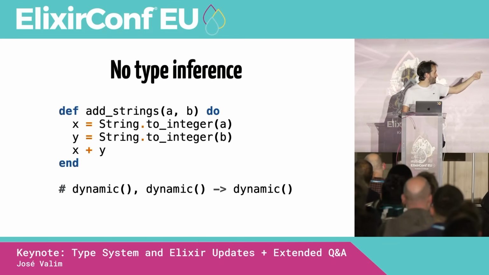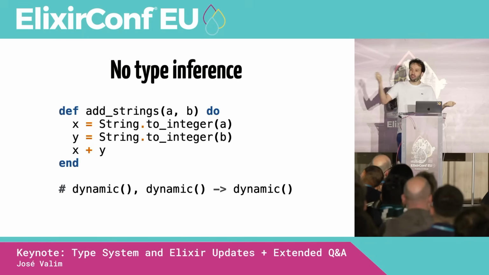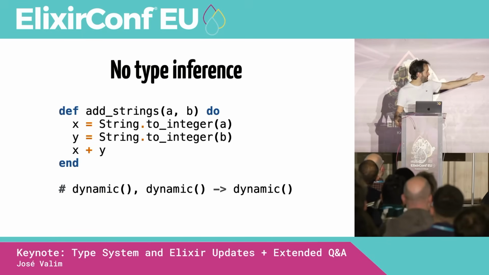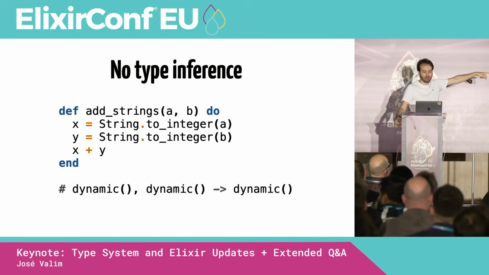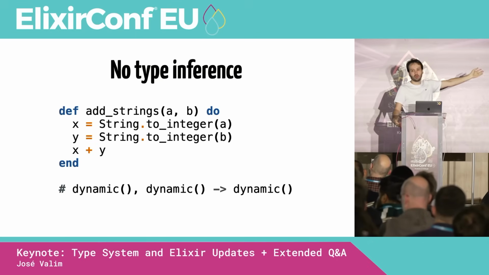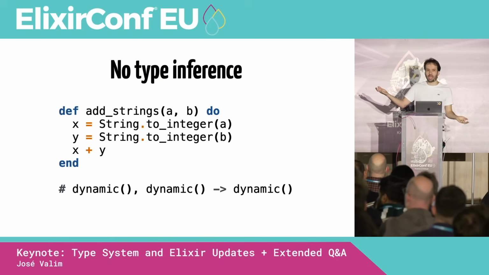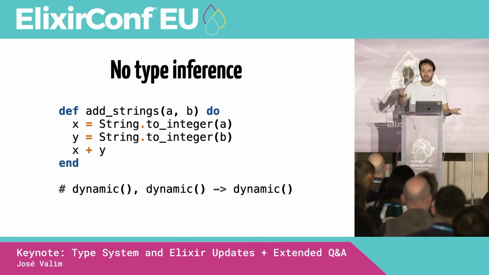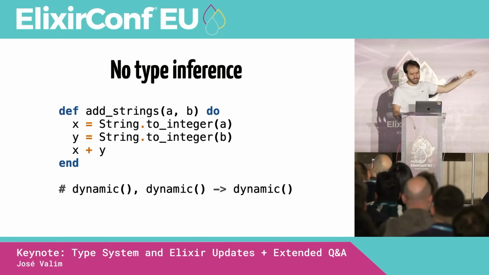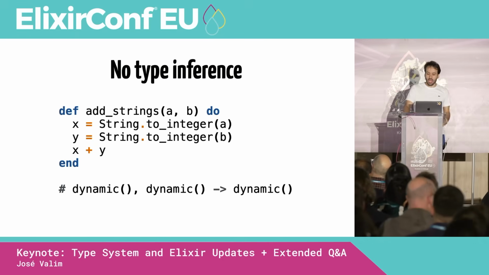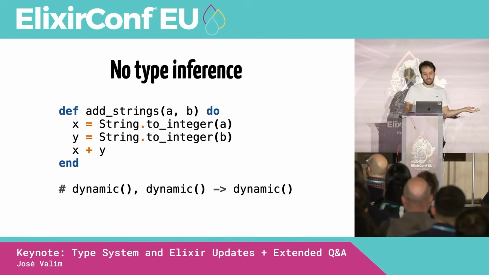Then it calls string to integer passing B, returns Y, and then we do X plus Y. If you have no type inference, the only thing we know about this code is that it receives a dynamic argument, which means we don't know the type at compile time. We only know the type at runtime, when we run the program. So the first argument is dynamic, the second argument is dynamic, and we return something that is dynamic, okay? So this would be no type inference.